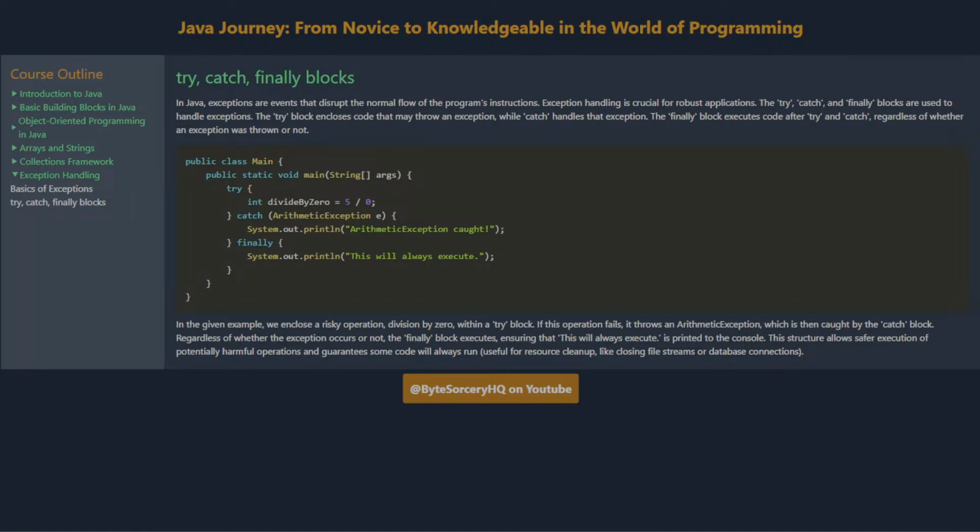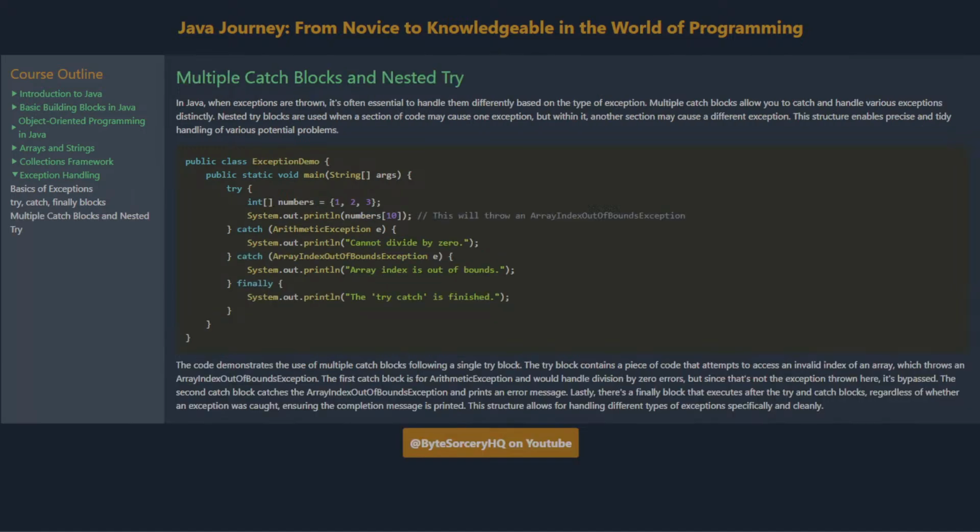In the given example, we enclose a risky operation, division by 0, within a try block. If this operation fails, it throws an ArithmeticException, which is then caught by the catch block. Regardless of whether the exception occurs or not, the finally block executes, ensuring that "this will always execute" is printed to the console. This structure allows safer execution of potentially harmful operations and guarantees some code will always run, useful for resource cleanup, like closing file streams or database connections.